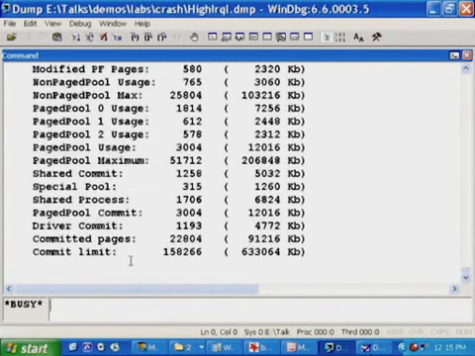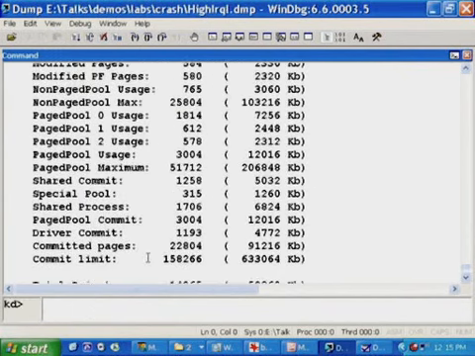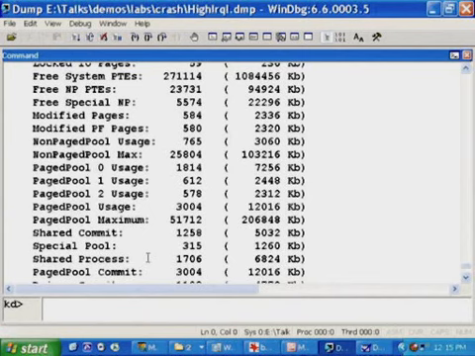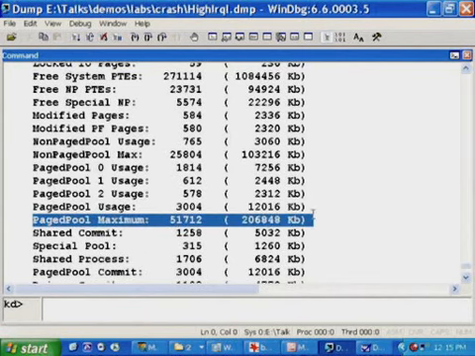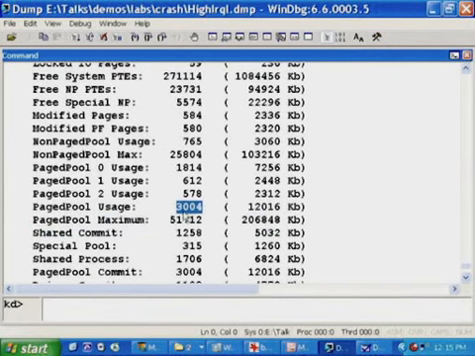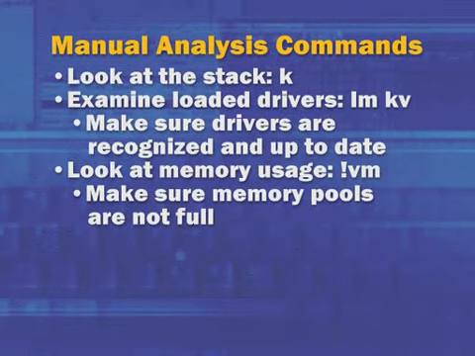And the !vm command actually dumps the amount of physical memory, including non-paged pool and paged pool, currently outstanding on the system, including the maximum values of those different pools. So if your pool usage for either paged pool or non-paged pool is close to the maximum or at the maximum, then you might have a leaky driver. And that leaky driver could have exhausted one of these resources, and that will almost certainly lead to a problem, at the minimum instability and most likely a crash of the system.